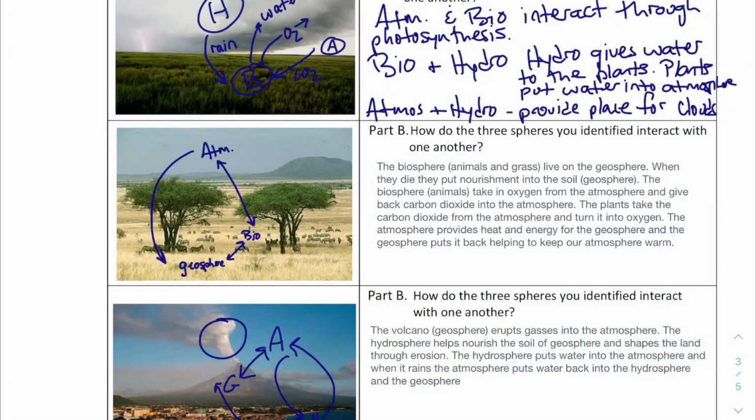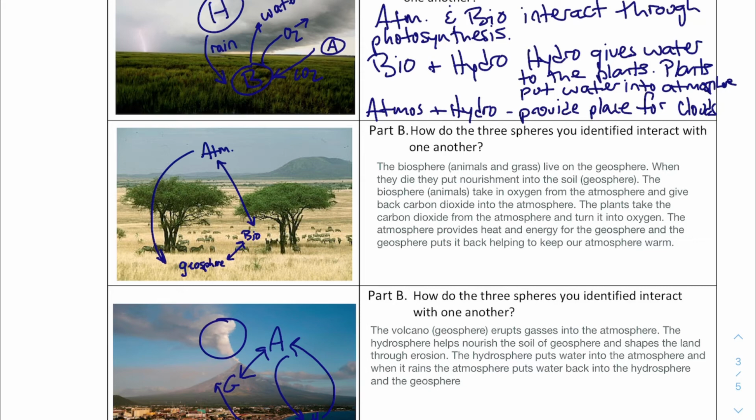All right, guys, here are the rest of the answers for number 6. I filled them in for part B on both the remaining diagrams. I put a lot more in here than I would have expected you to put in. I connected all the spheres as much as I could, and so you're going to see a lot more detail in here. As long as you make basic connections, then I'm okay with that. So you could pause here and take a look at those answers, copy them down, do whatever you've got to do. But on that quiz tomorrow, this is what you can expect.